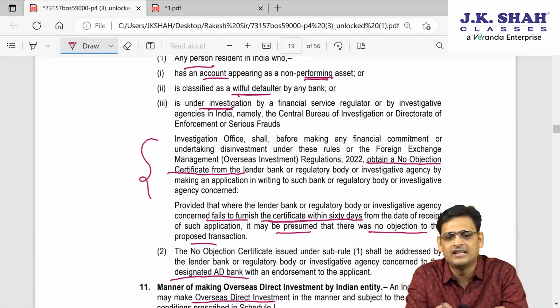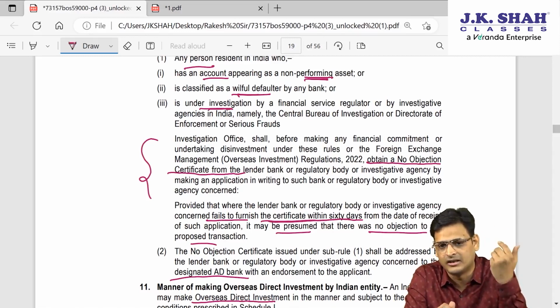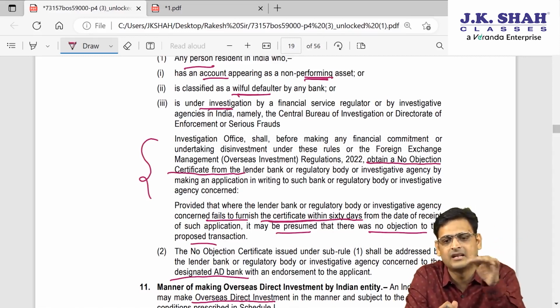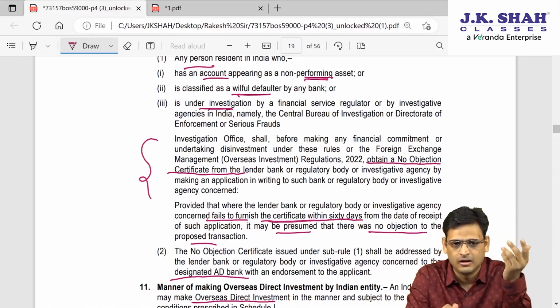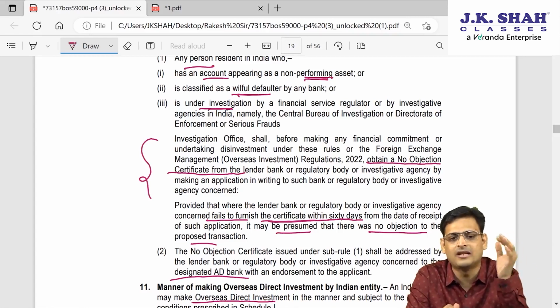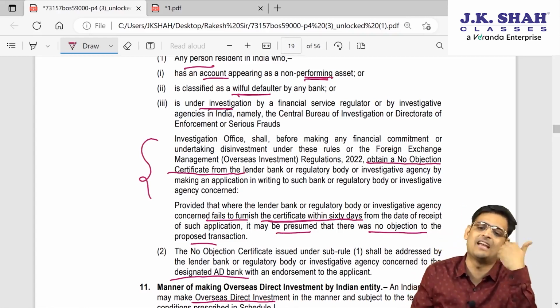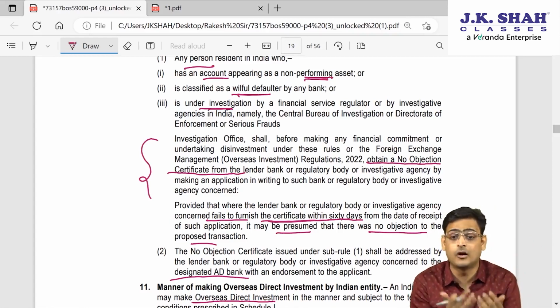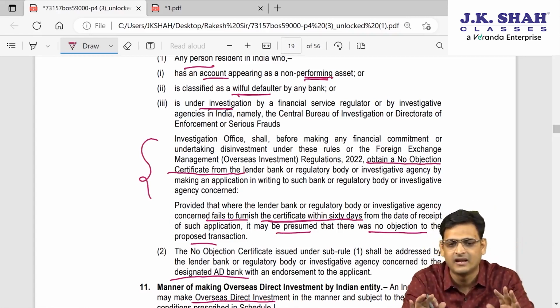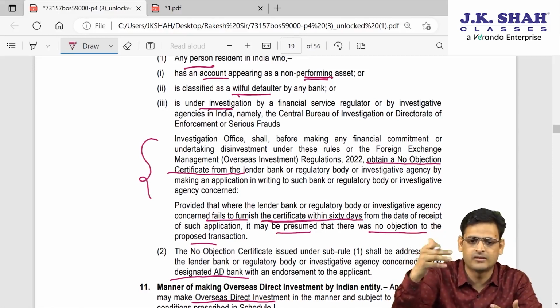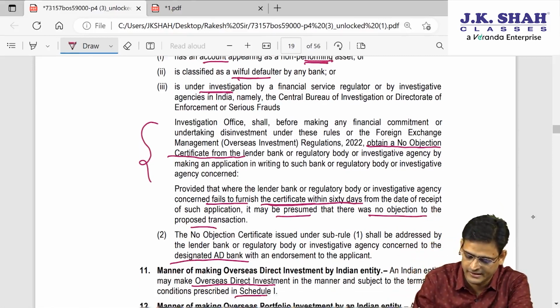Ideally they should give NOC, or even if they want to reject, they have to do it within 60 days. But let's say the authorities, those banks that have classified X Limited as NPA, or CBI or ED, have not given NOC to X Limited within 60 days, then it will be presumed that they have given NOC. You are not saying anything now, so we'll presume that NOC has been received and X Limited can make an overseas investment. So that is what they are saying.